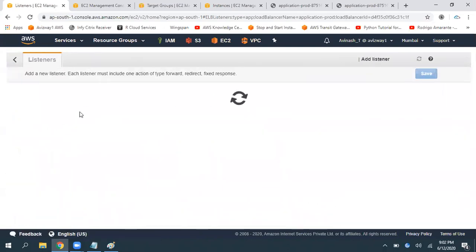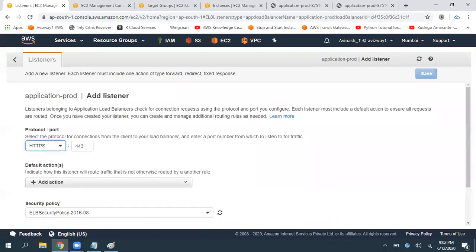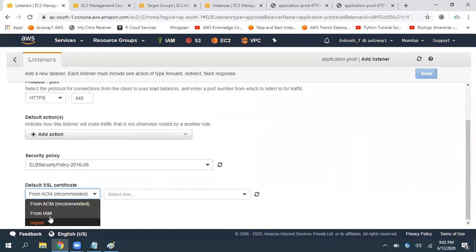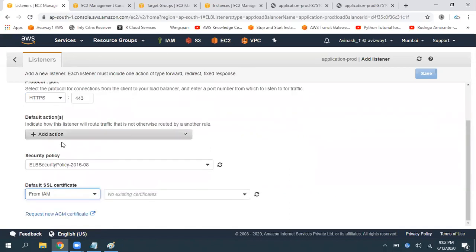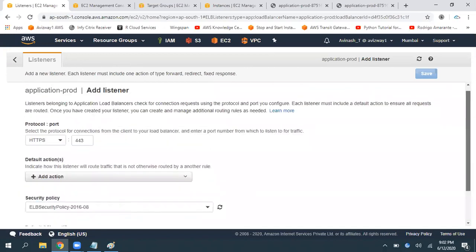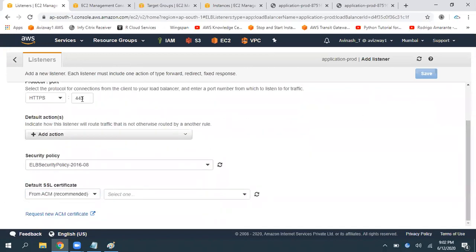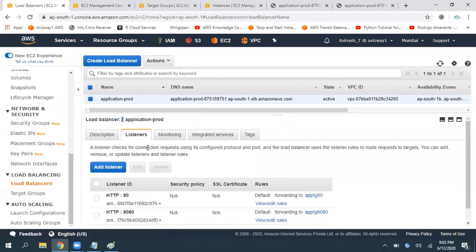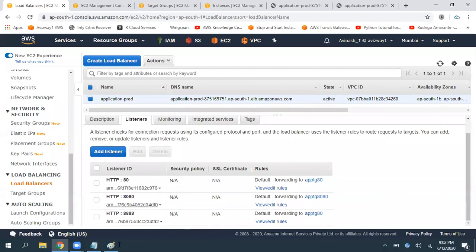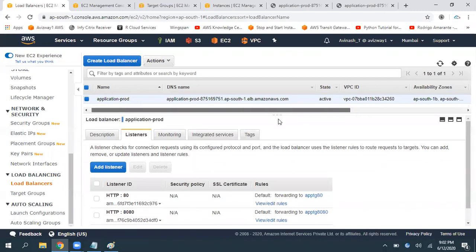See, we can even open HTTPS also, but it will ask me to upload the certificate. So I need to import an SSL certificate, or else get a certificate from IAM or ACM. As we do not have this certificate, I am not demonstrating. But otherwise, we can choose HTTP or HTTPS, and here we can give any number. In one of my applications, we even have 18 target listeners on different ports. So it depends on the application use case.